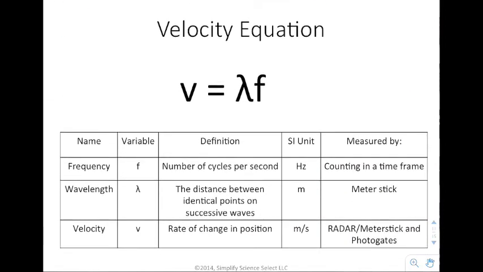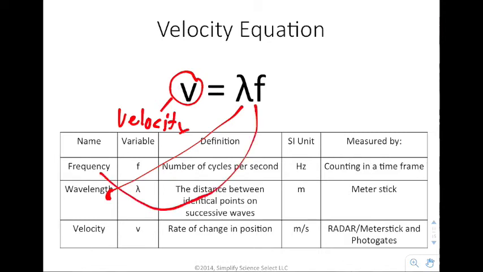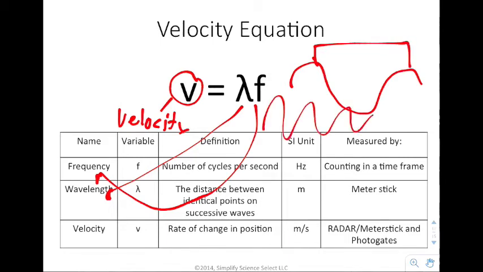The second part of this particular presentation is that you have velocity equals lambda f, and we're going to call this the wave equation or the velocity equation. What it does is relate the velocity, which we've already established, to the terms for wavelength, which we defined in the previous presentation, and frequency, which we defined in the previous presentation. So we're relating velocity directly to the distance between peaks, and frequency, which is the number of cycles per second.